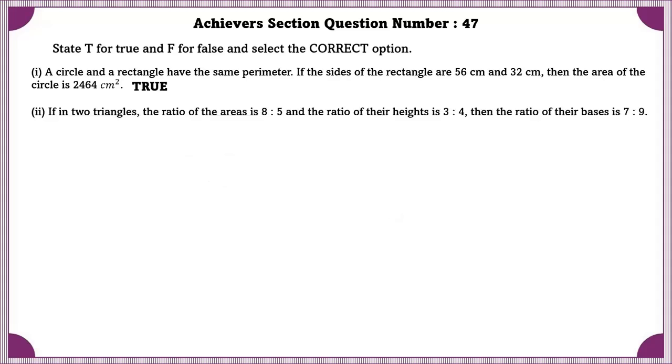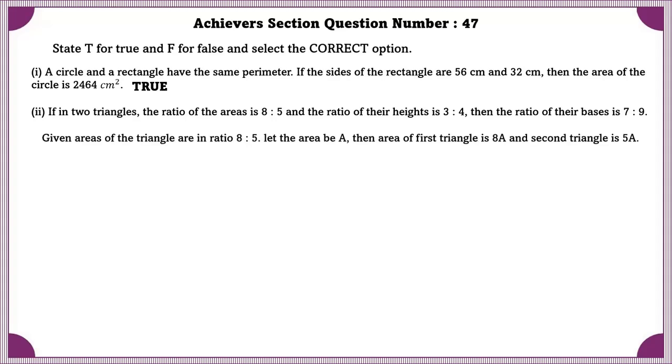Second one, if in two triangles the ratio of the areas is 8:5 and the ratio of their height is 3:4, then the ratio of their bases is 7:9. Given areas of the triangle are in ratio 8:5. Let the area be A, then area of the first triangle is 8A and the second triangle is 5A.